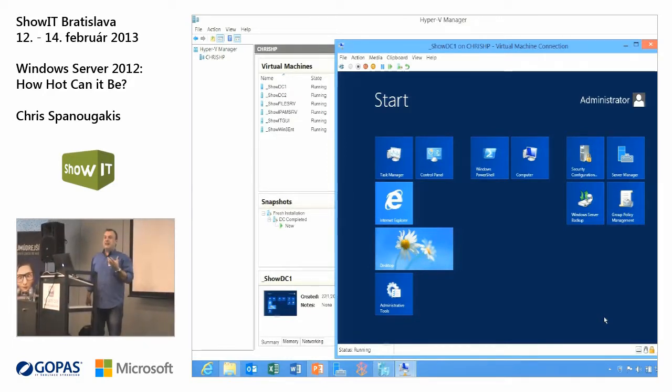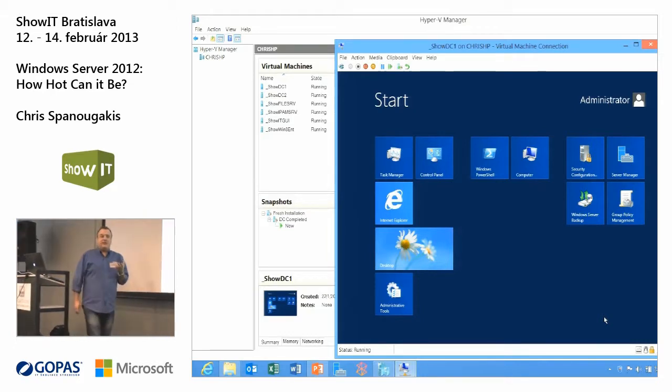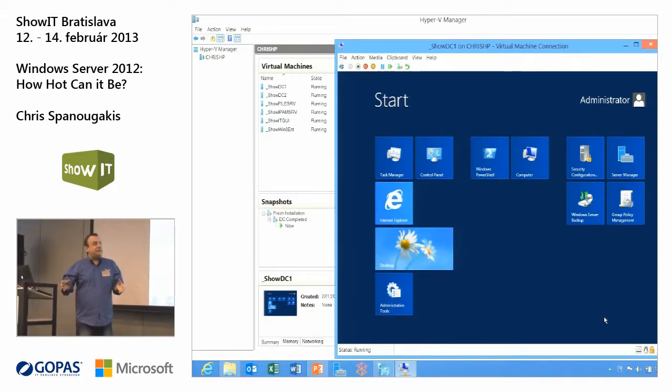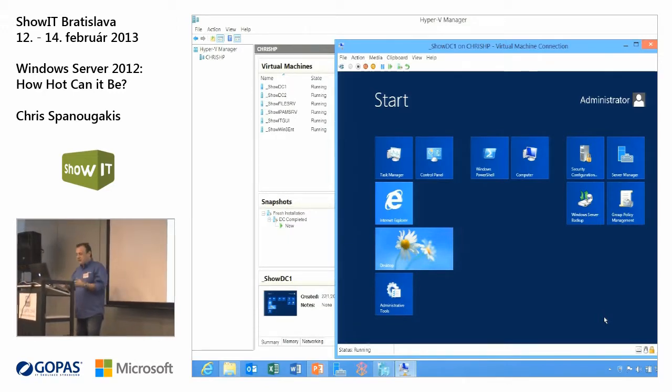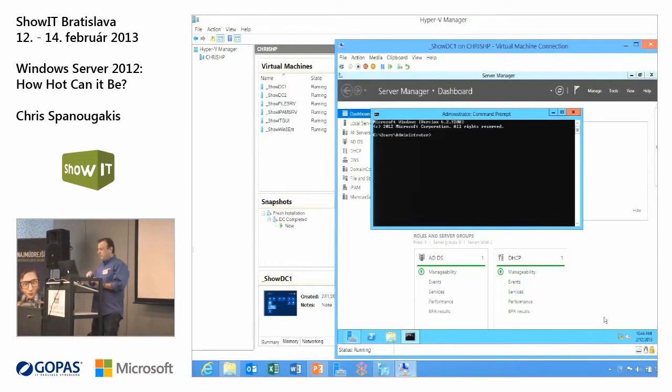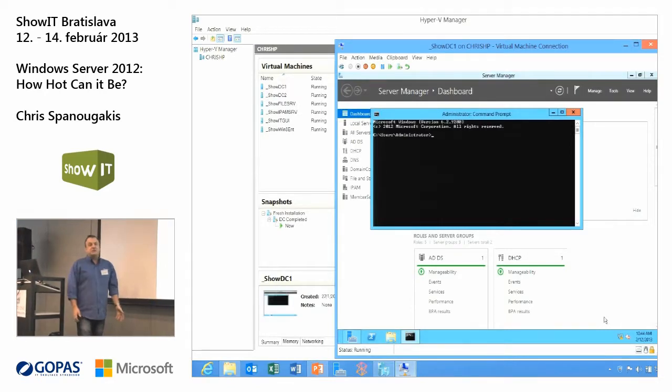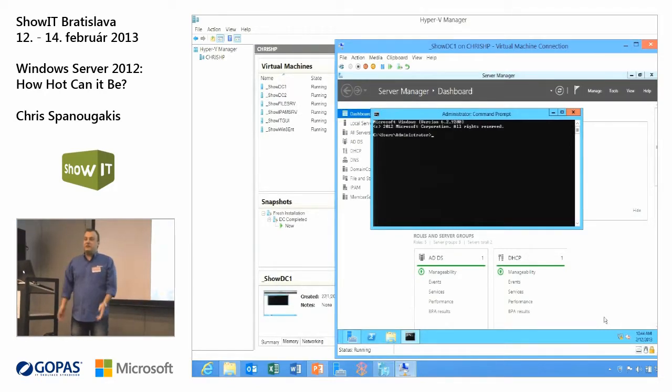How can I get a command prompt? This is what my student asked me. Oh my God, I need a command prompt. Where is this? Just type it. CMD. You just type it, you press enter, and here you are. It's not so bad. Just type the command that you need.